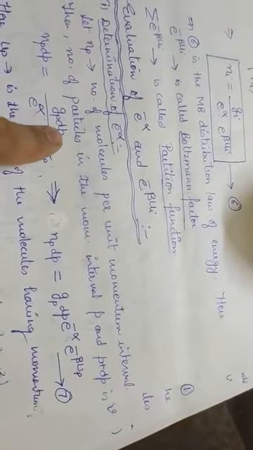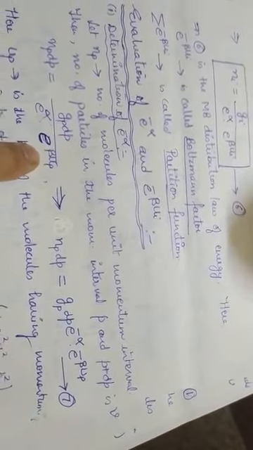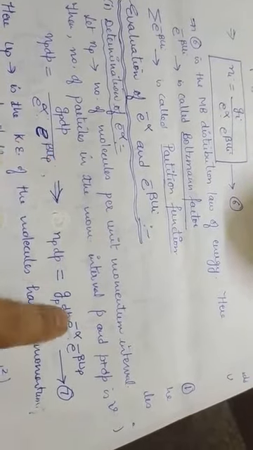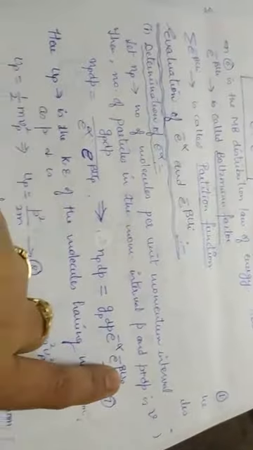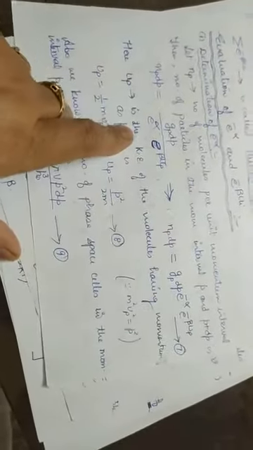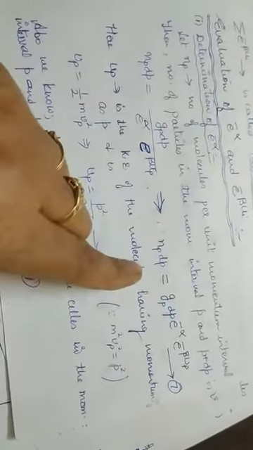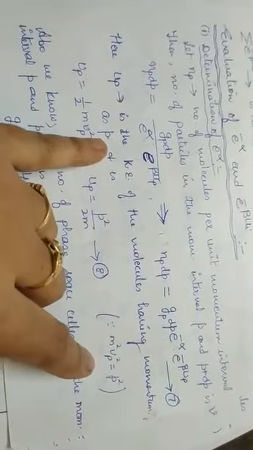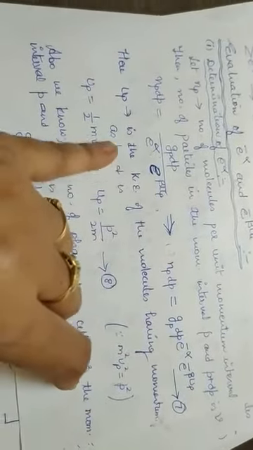Keep this exponential of minus alpha in the upward, and exponential of beta up becomes exponential of minus beta up. Now what is up here? It is the kinetic energy of the molecules having momentum between p and p plus dp, that is momentum p.